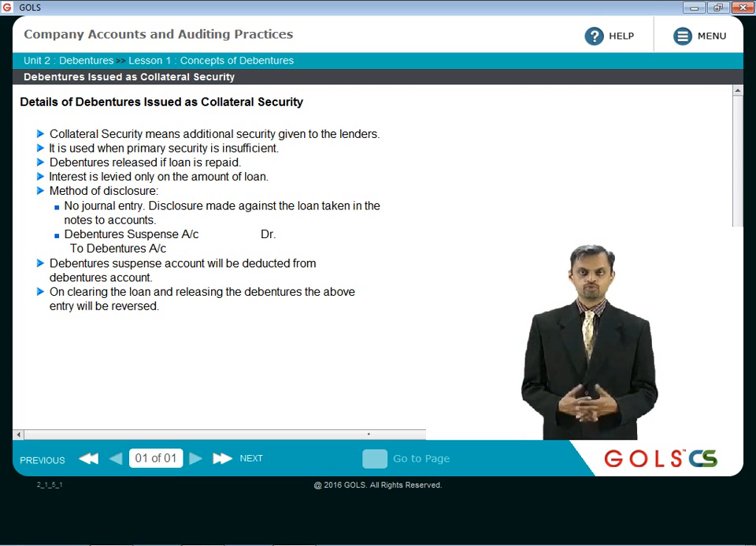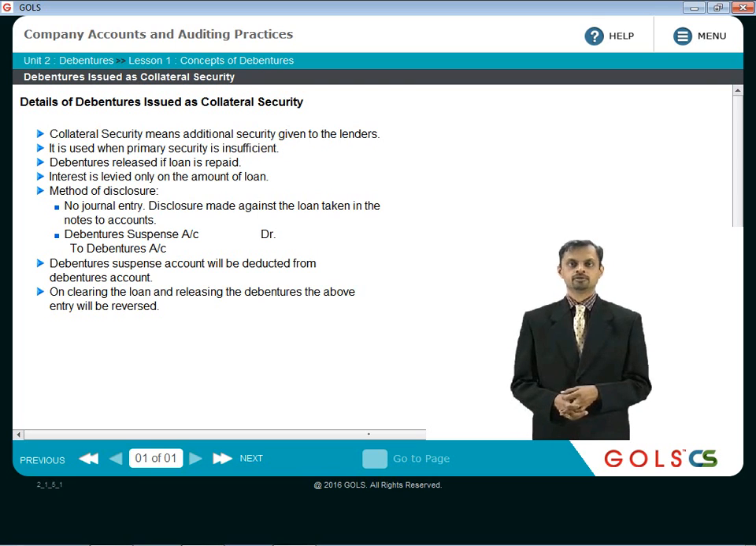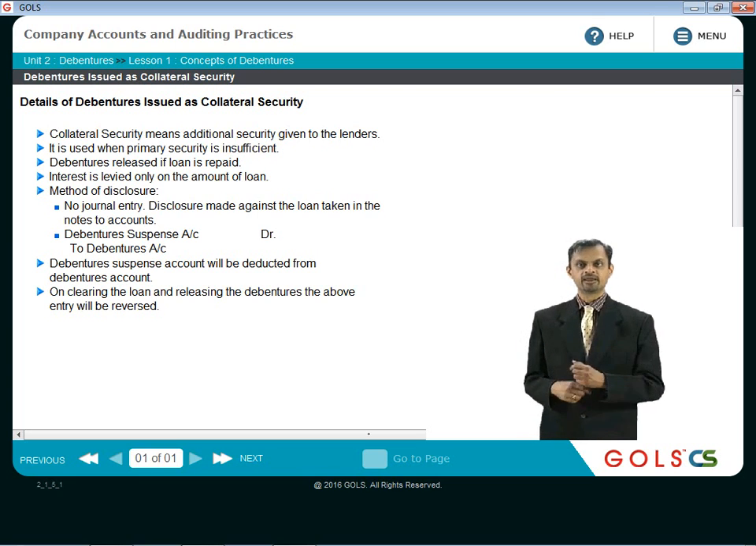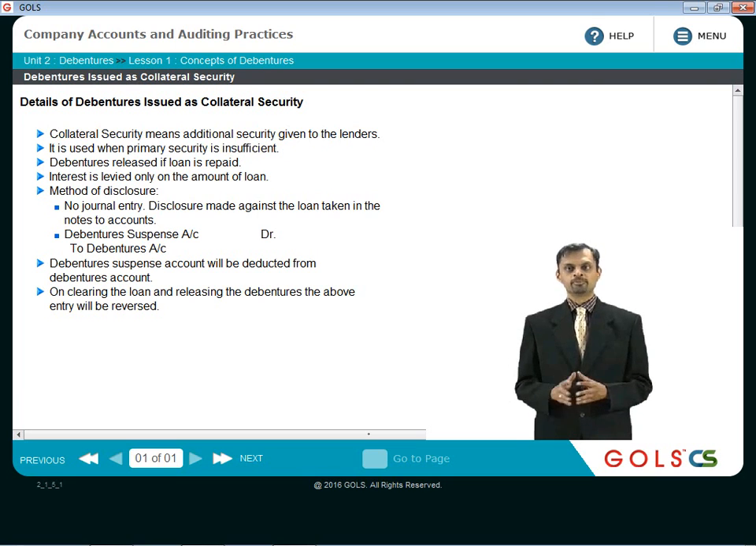So how do we disclose this? How do we pass this particular transaction in the books of accounts? There are two ways you can do that. As I said, because these debentures issued as collateral security are just on paper, there is no money coming in or going out. So one simple option is, don't pass any journal entry, just show it as a disclosure item in the notes to accounts. So in that case, whatever loan has been taken from the financial institution or bank, for that loan in the notes to accounts, just make a disclosure that this loan is secured by a collateral security of X% debentures of rupees so and so each. So disclosure made against the loan taken in the notes to accounts. That is one way to disclose it.